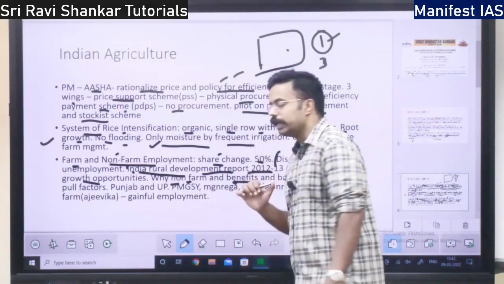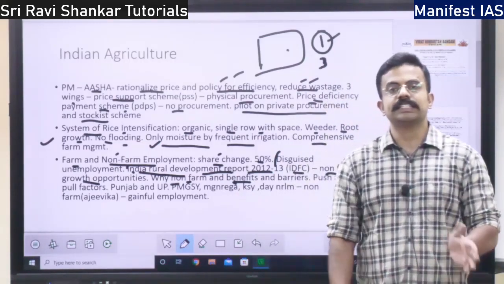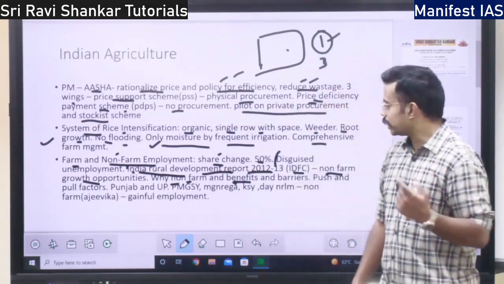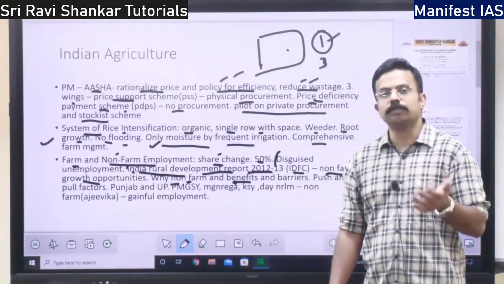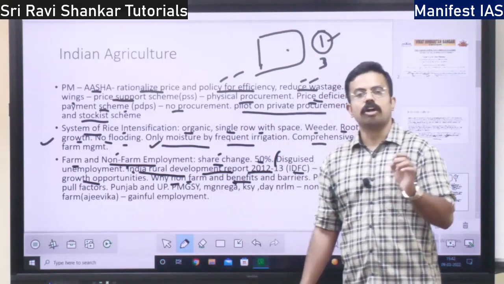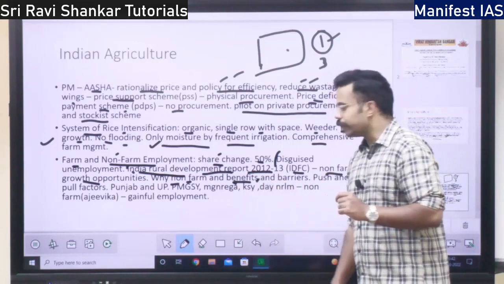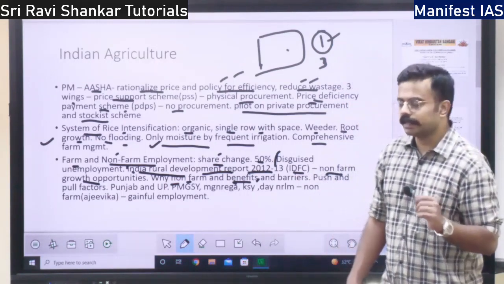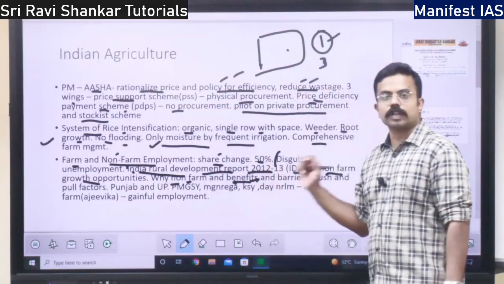What are the benefits of non-farm activities? Farming is seasonal, whereas non-farm activities are not seasonal. They are available throughout the year. That is one of the benefits. Apart from that, non-farm activities are actually more remunerative than farm activities. That is the second thing. Then non-farm activities provide a lot of employment opportunities. That is the third thing. Likewise, there are many benefits, and there is a lot of government support for non-farm activities today. All these are the benefits of non-farm activity.